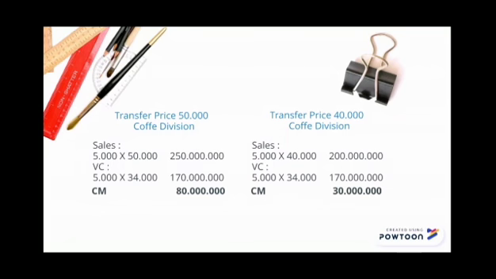After that, if the transfer price is 40,000, the formula is sales 5,000 multiplied by 40,000 equals 200 millions, and variable cost 5,000 multiplied by 34,000 equals 170 millions. So, contribution margin is 200 millions minus 170 millions equals 30 millions.